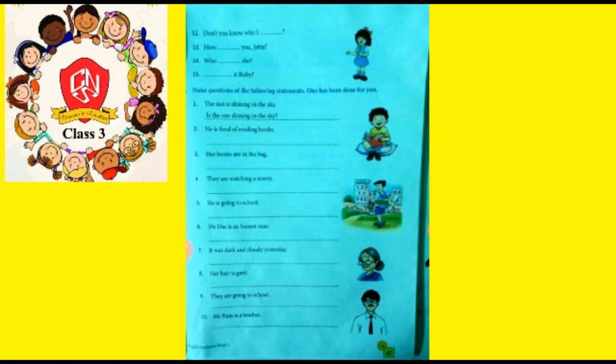Then question mark. In sentence number 8, her hair is grey. So here also we'll bring the helping verb at first and we'll write, is her hair grey? Then question mark. In sentence number 9, they are going to school. So in that case also the answer will be, are they going to school? Then question mark. And the last sentence, Mr. Ram is a teacher. So here also we'll do the same thing. We'll bring the helping verb at first and we'll start the question sentence with the helping verb. That means we'll write the helping verb before the noun. So we write, is Mr. Ram a teacher? Then question mark.